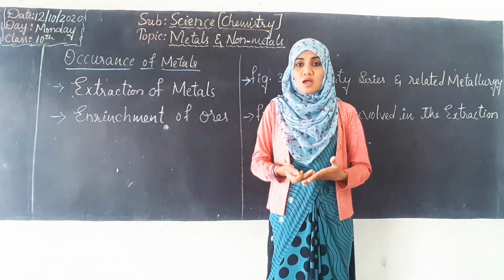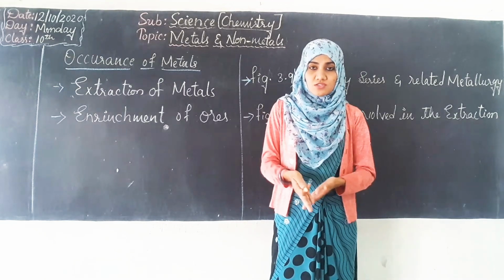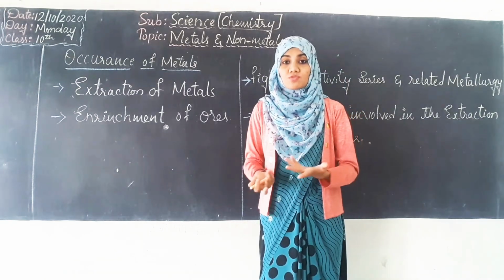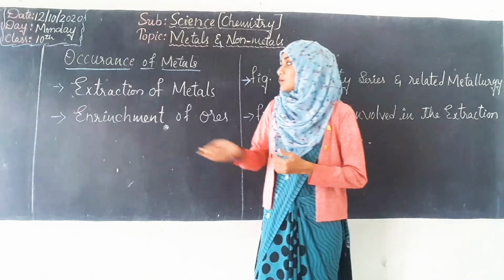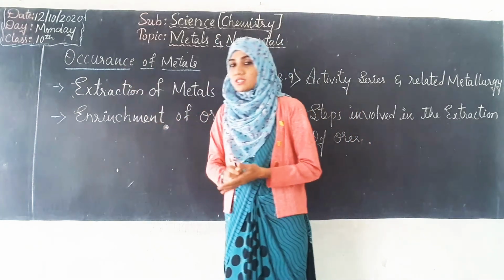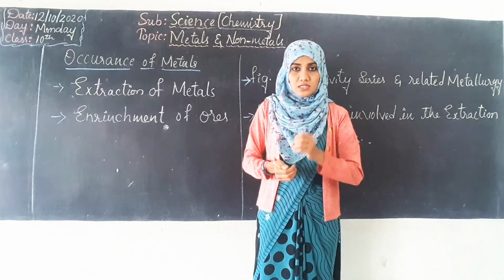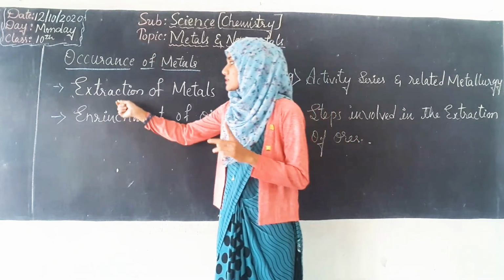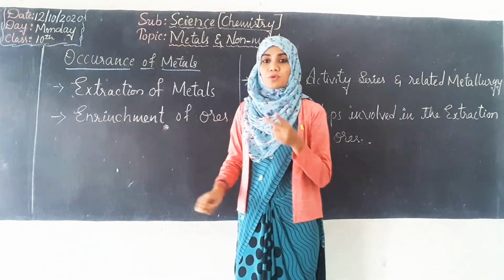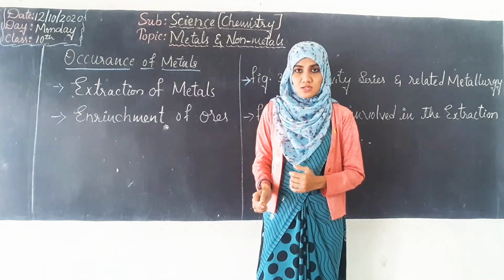Occurrence means existence. How do metals exist in nature? Where do we get the metals from? How are they extracted? In the occurrence of metals, there are various steps involved. There are various procedures to get our metal, but of those, the starting two steps we shall discuss in today's class.